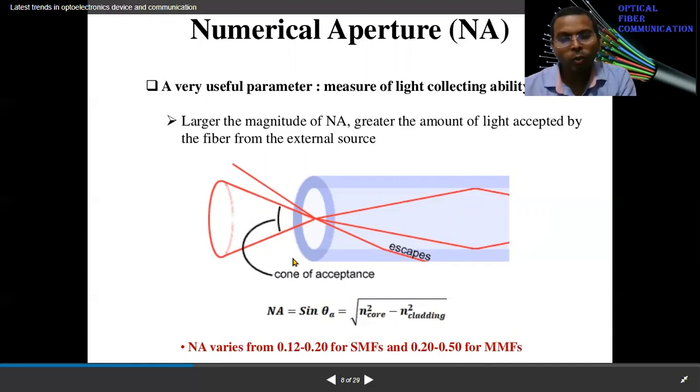This is called the cone of acceptance, and numerical aperture is defined as the sine of this half angle of the cone, theta a, which mathematically you can prove equals the square root of n core squared minus n cladding squared. Numerical aperture varies from 0.12 to 0.2 for single mode fiber and 0.2 to 0.5 for multi-mode fiber. We will see what single mode and multi-mode fibers are later.